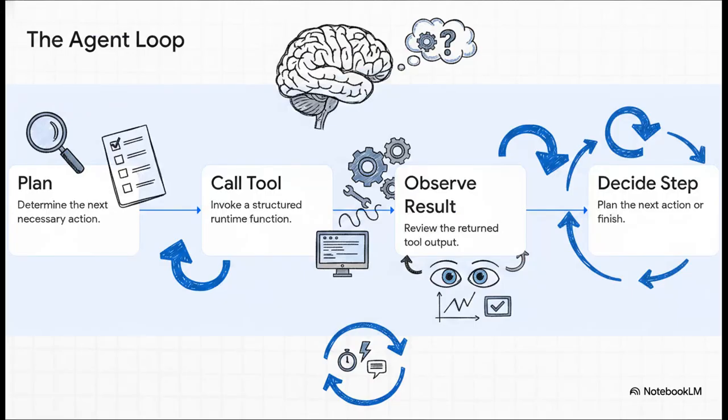And this brings us right to the core of modern AI, the LLM agent loop. Listen, an agent is not just a chatbot with a really long prompt. It's an iterative controller cycle. The agent makes a plan, it calls the tool, it observes the result of that tool, and then it decides what its next step should be. It loops this process over and over, checking its work until it finally returns a polished answer to the user.